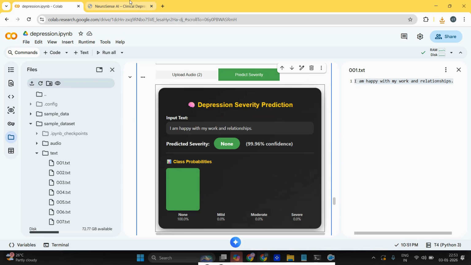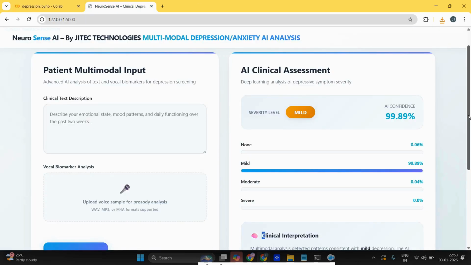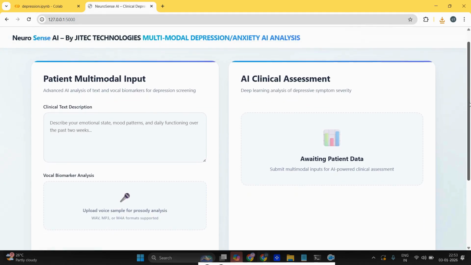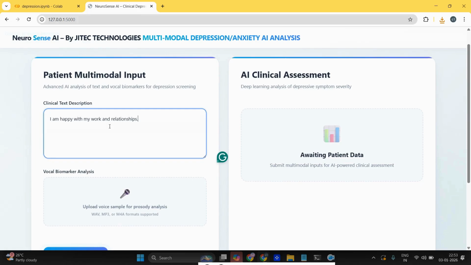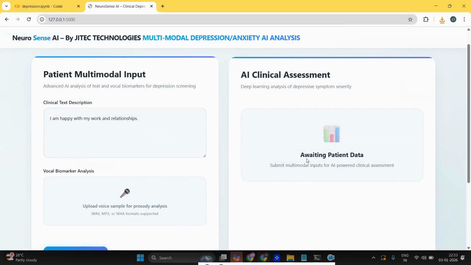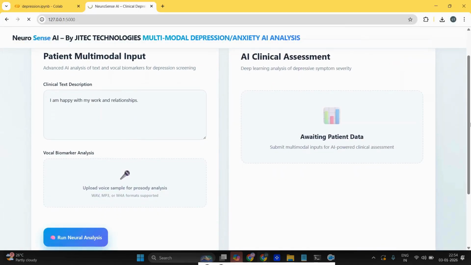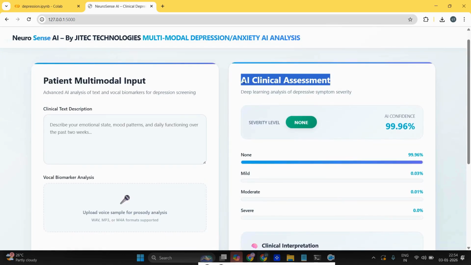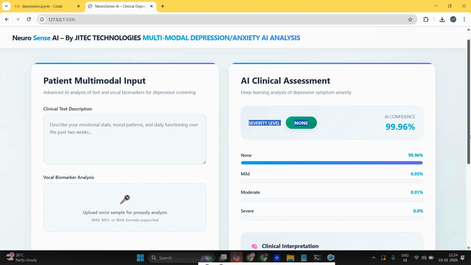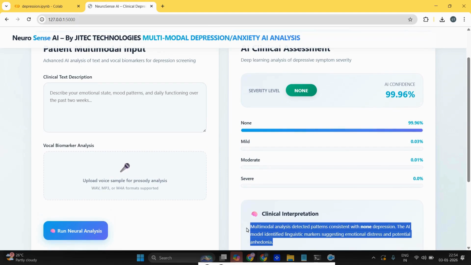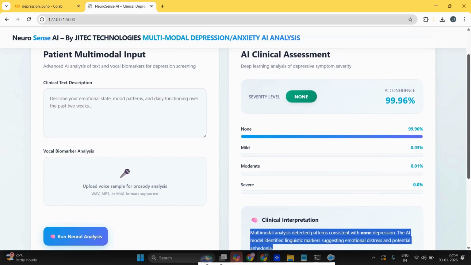At the same time I have designed another UI that we can also see. So I'm just reloading that one. Here we can give the data, copy paste that data. Also we can upload the data here and we can just run this neural analysis. So here we can see the clinical assessment, the severity is none. So there is no depression in this data. Here also in the clinical interpretation we can see no depression.